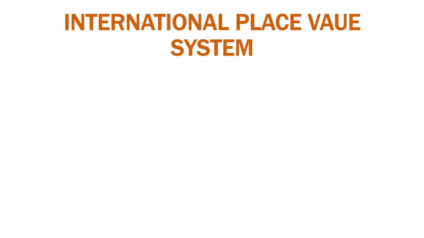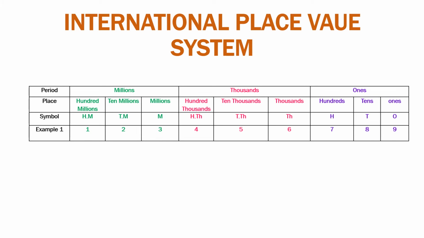Today we'll do the International Place Value System. We had done the Indian Place Value System. Now our new system is the International Place Value System. This is our table. You have seen in the table that there are three periods: ones, thousands and millions. And we have three places in each period, that is three places in the ones period, three places in the thousands period and three places in the millions period.